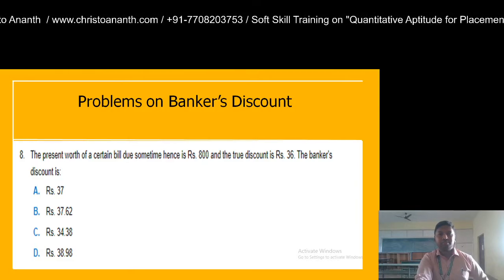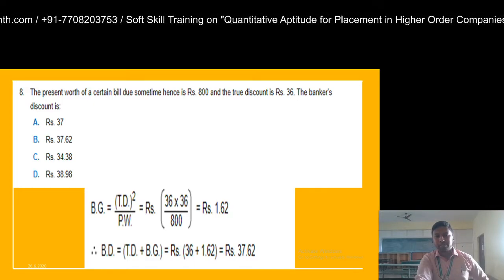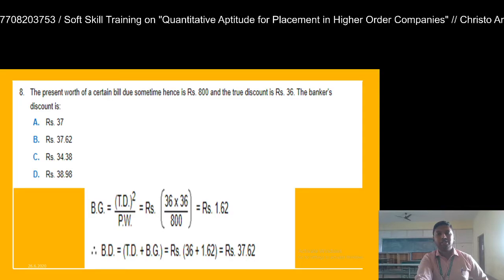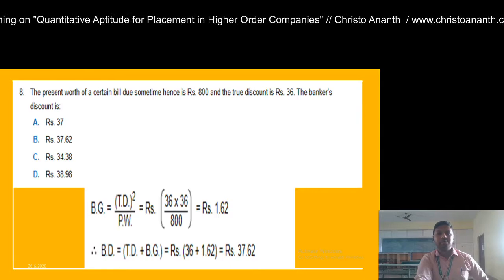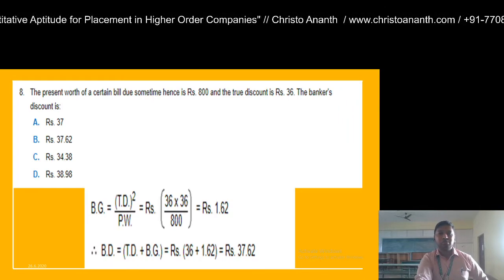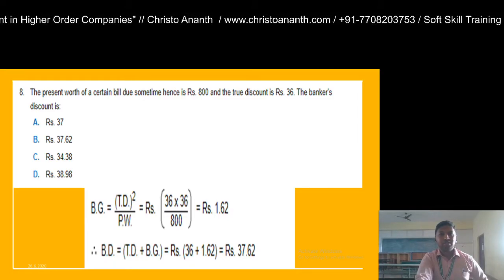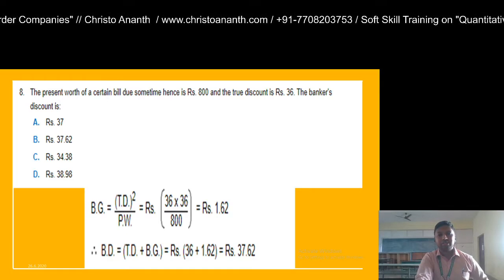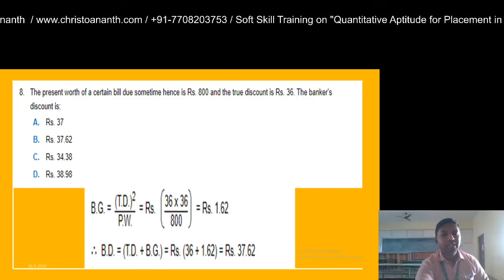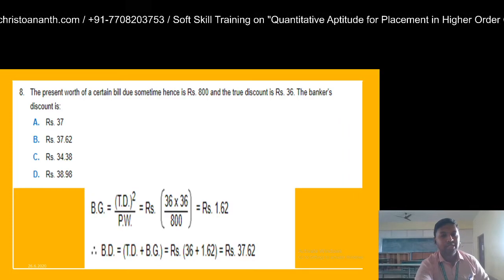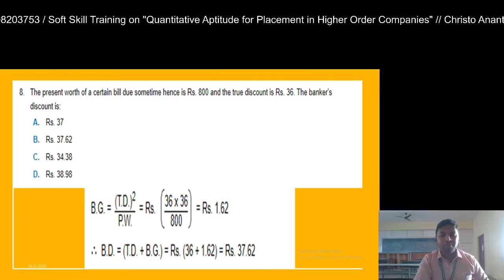So you are given the present worth and true discount. Before going into banker's discount, you should first calculate the value of banker's gain. Banker's gain is equal to true discount the whole square divided by present worth. True discount is 36, so 36 into 36 divided by present worth, which is 800. You can cancel with 4. On the top it is 9 times, and at the bottom you have 20 times. Similarly, you can cancel with 4 and get the value as rupees 1.62.